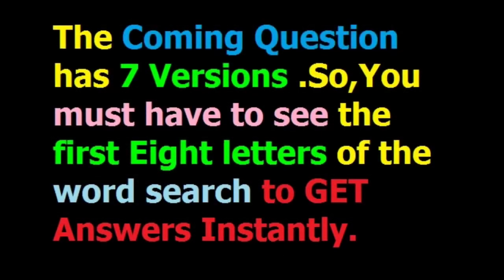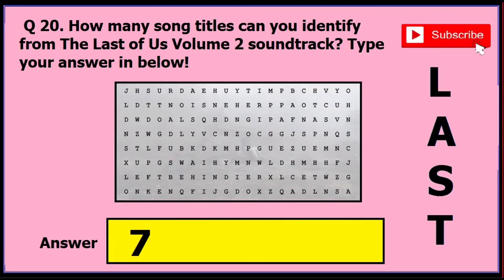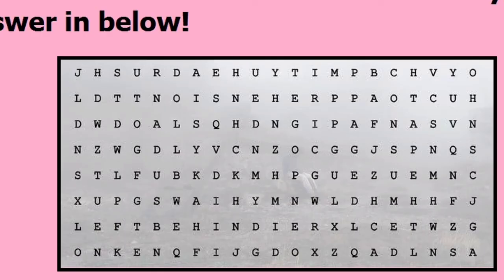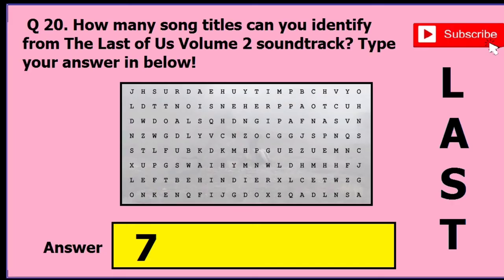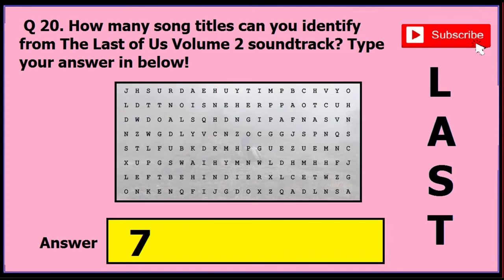Now, the coming question has 7 versions or types, and you just have to see the first 8 letters of the word search, so that you can get the answer instantly. You need not see any other words. In version 1 of this question, if you find the 8 letters as JHSURDAE, then the answer is 7. So if you find these letters, JHSURDAE, then the answer is 7. So please see the first 8 or 9 letters.